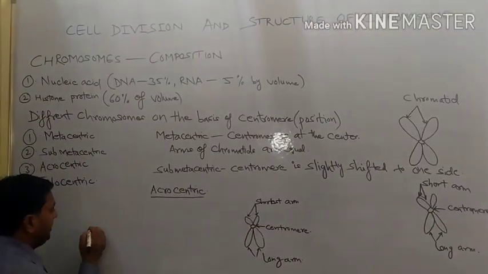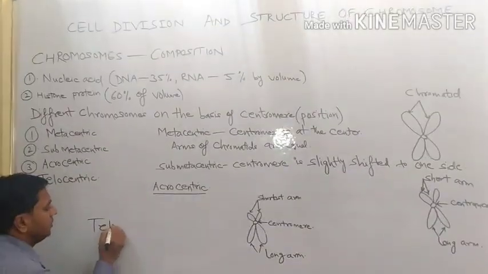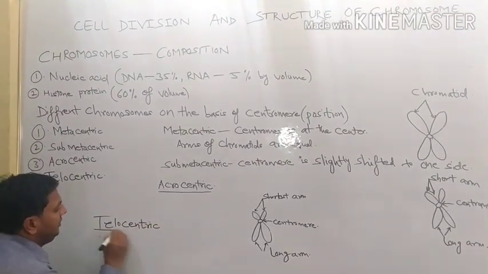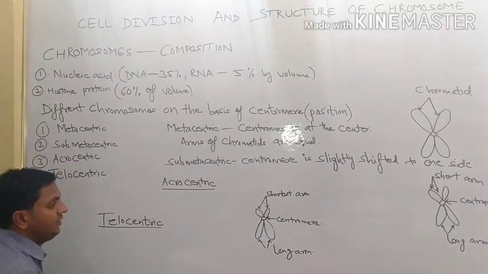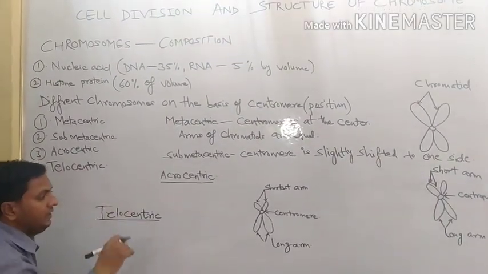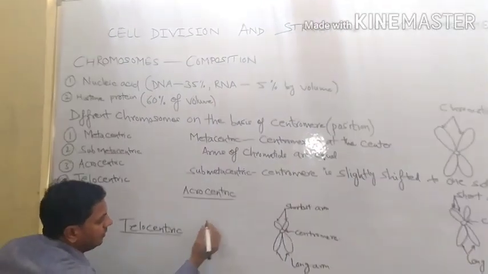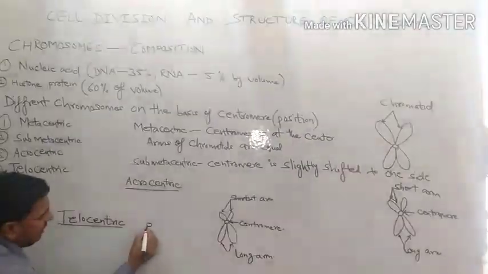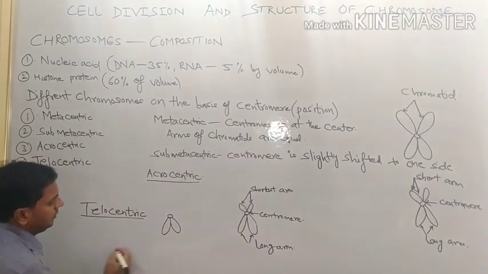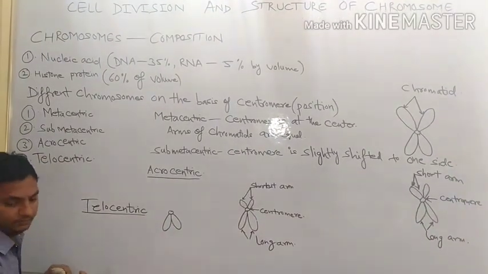When we come to telocentric, the situation is somewhat different. In telocentric, the centromere is shifted to one side, and only one chromatid is present. Like this. This is the centromere, only one chromatid arm is present. This is known as telocentric.